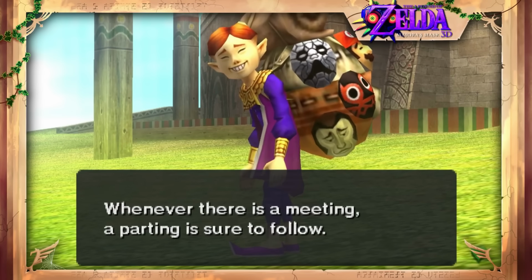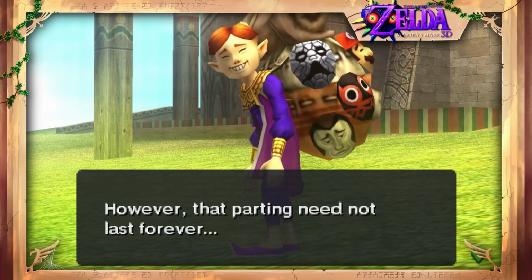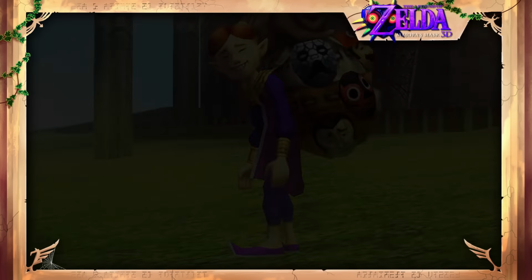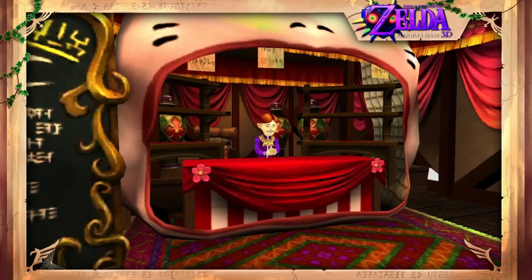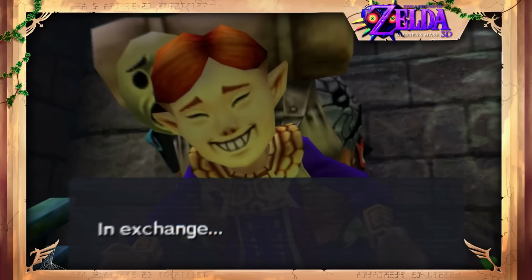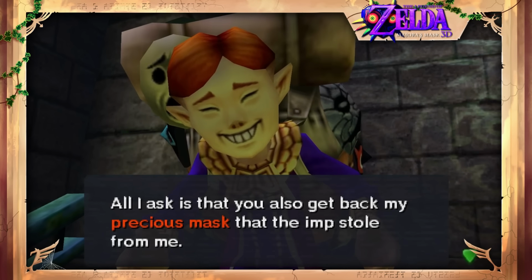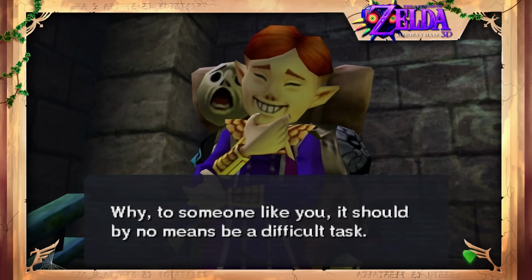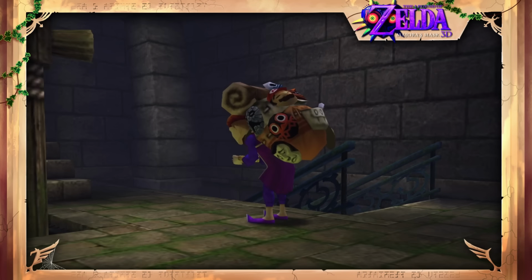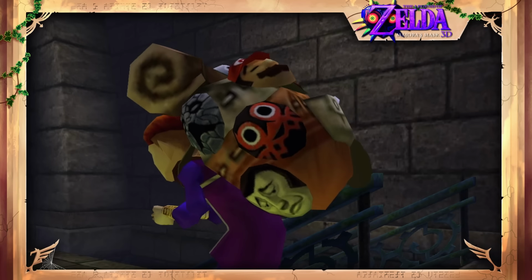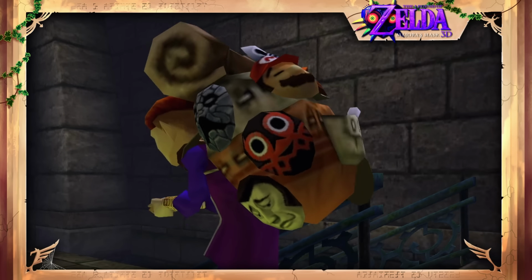Majora's Mask's Termina is home to some of the strangest characters in the series, none more so than the enigmatic Happy Mask salesman. The hero of time first encountered the salesman in Ocarina of Time, where he runs the Happy Mask shop, but in Majora's Mask we find him during his travels in search of masks, trying to recover the relics stolen from him by the Skull Kid. Because he's travelling, he wears a huge backpack covered in various masks, some of which reference other games or popular culture, like Mario and Elvis.